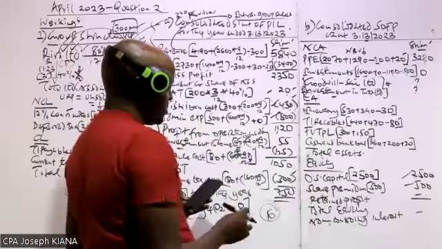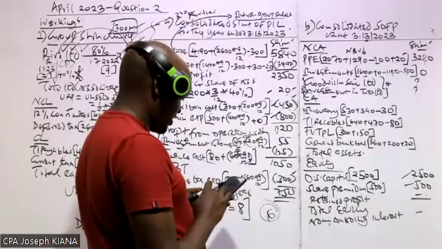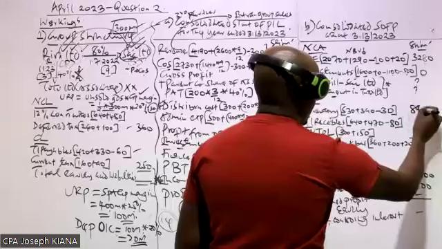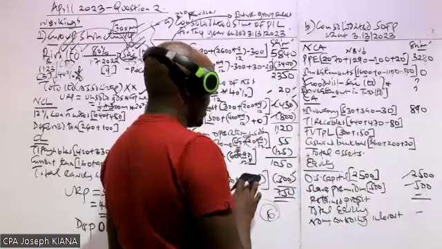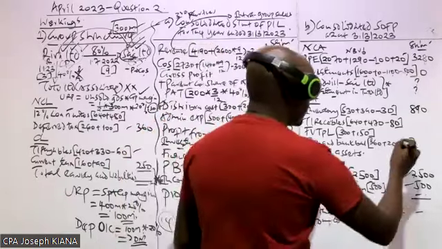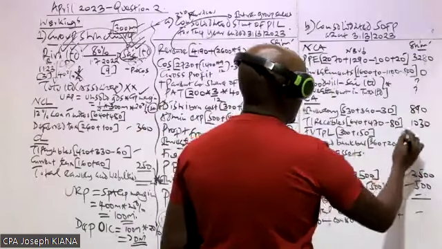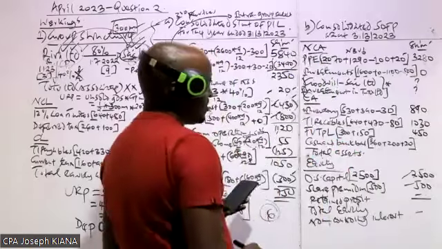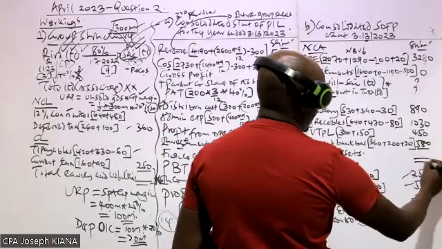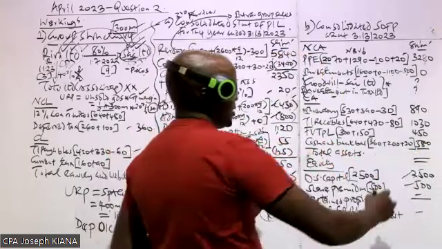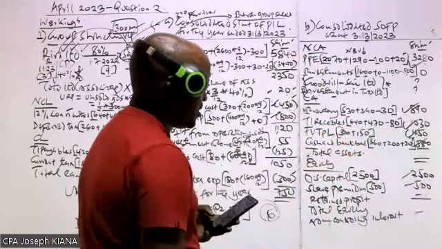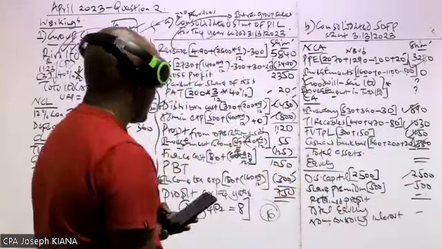Okay, so let's come to the inventory here. Inventory have 530 plus 390 minus 30, which will give us 890. What about receivables? We have 640 plus 470 minus 80, 1030. This one will be 450. What about the cash and cash equivalent? This will be 580. You don't even have to get the total here because these are the items which are marked, not the total. So I think we have the final figures here.